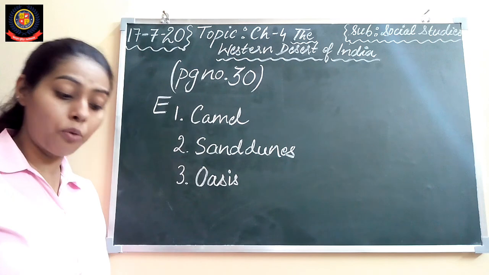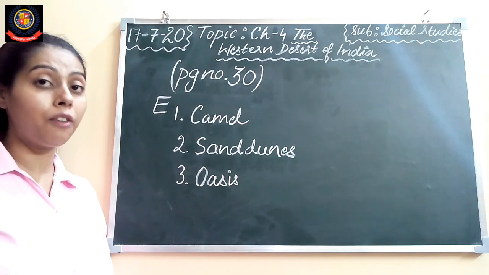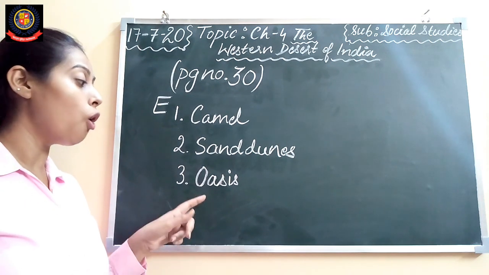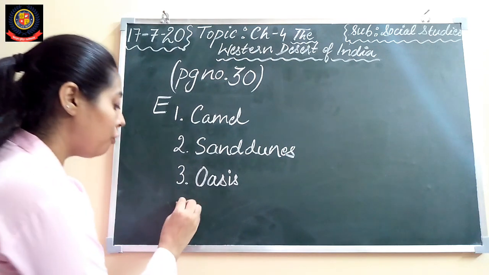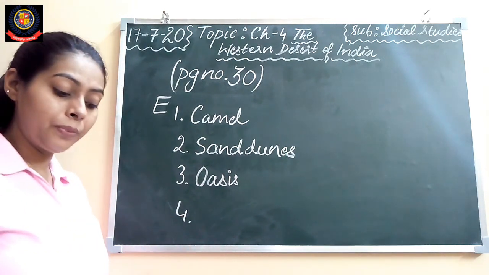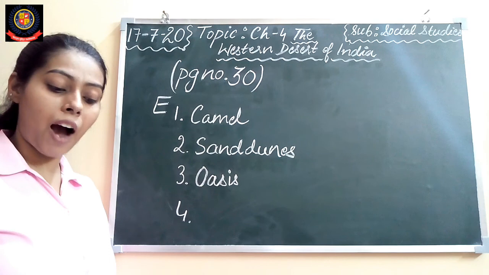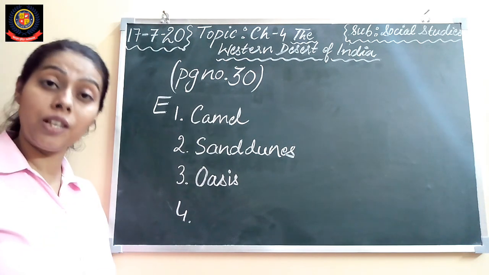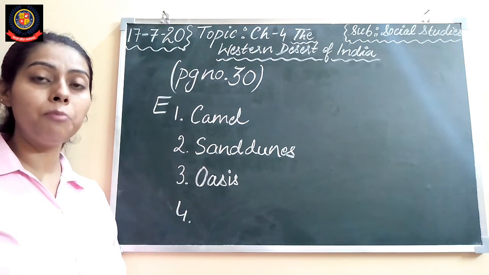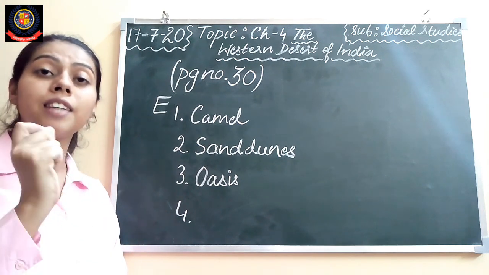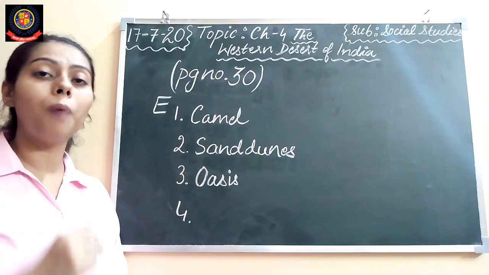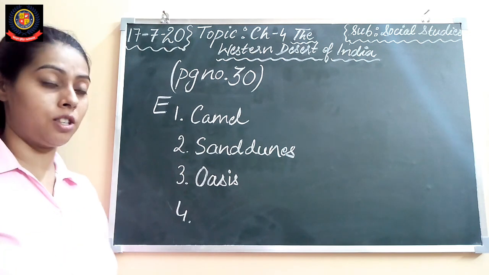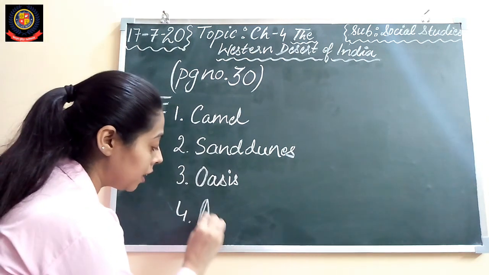So, the underground water which comes up to the surface in desert is called oasis. Right? Now, fourth, last one, hills which divide Rajasthan into the two parts, eastern and western. You have to tell the name of the hills which divides the Rajasthan into the two parts, eastern and western. So, answer is Aravalli Hills.